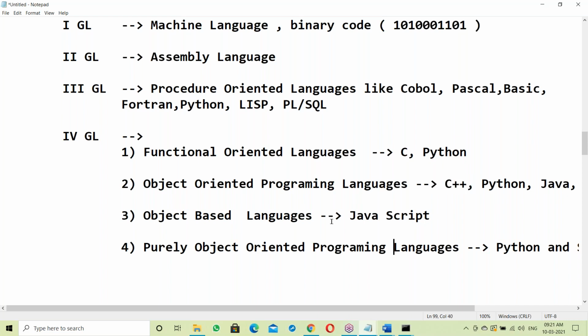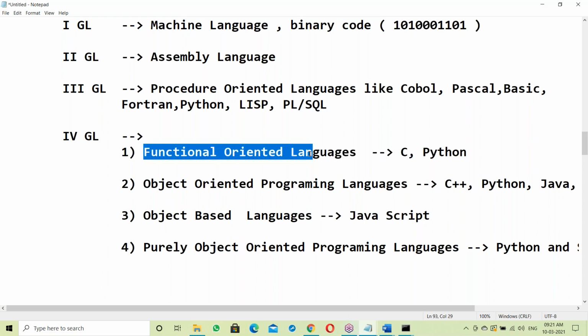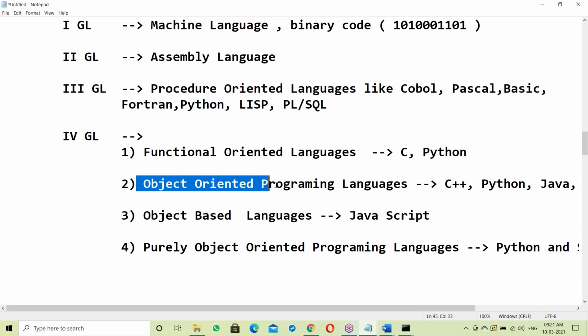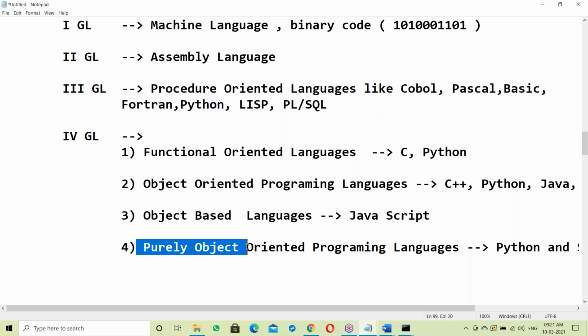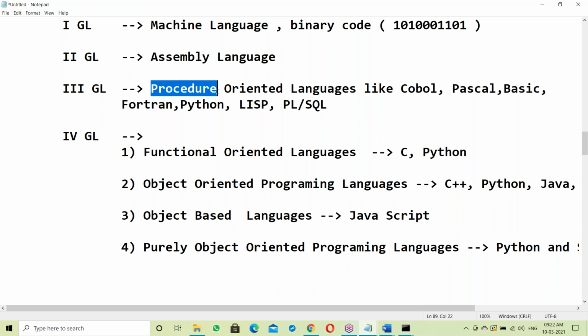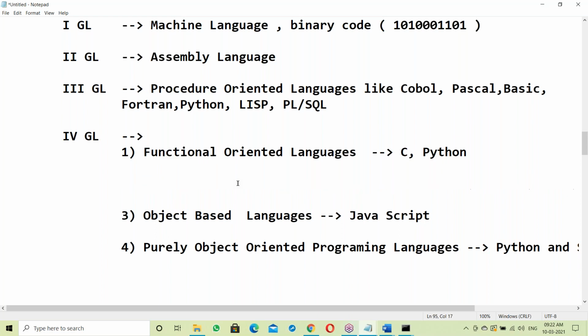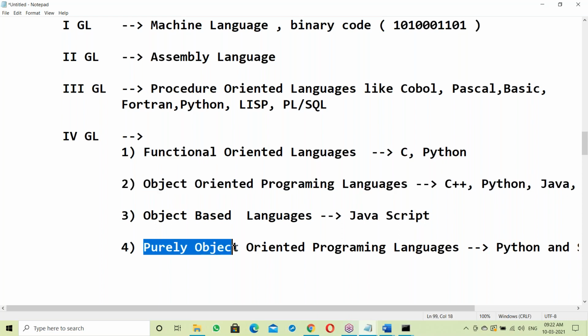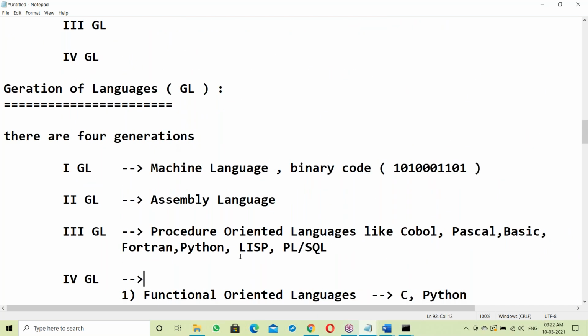Python is everything here. See, C language is only functional oriented. Java is only object oriented. C++ is only object oriented. Scala is purely object oriented. But Python says, I'm everything. In Python, various kinds of things you can implement: procedures, functions, objects. We can even make it purely object oriented also. Python is a common language.